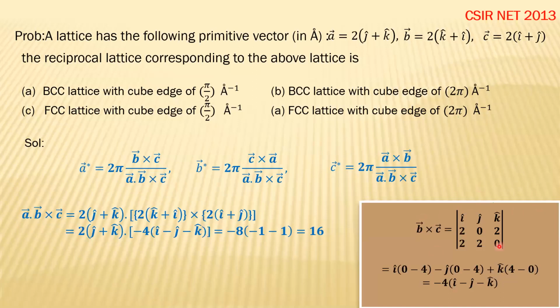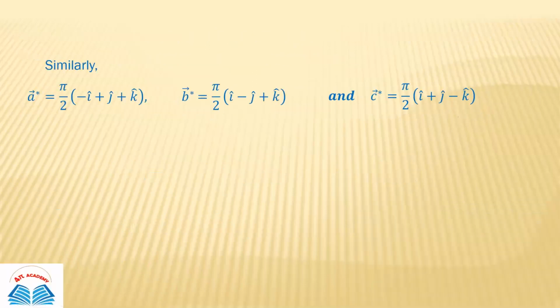In this way you can calculate B cross C. You are familiar with these terms, I hope, because these are very general things. You can find the cross product of B and C, put the value here, and the answer of A dot B cross C is 16. Next step, just put this value 16 here. So your A star is pi by 2 (minus i plus j plus k). In a similar way, you can get the values of B star and C star.